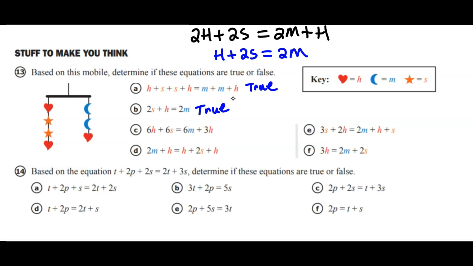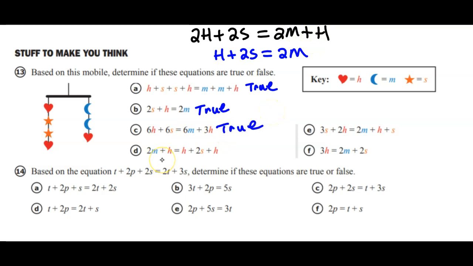Now, part C says 6 hearts plus 6 stars. So I'm taking this original left side written in black right here, and I'm multiplying it by 3. So this side needs to be multiplied by 3 as well. 3 times 2m equals 6m, and 3 times h equals 3h. So this is true.